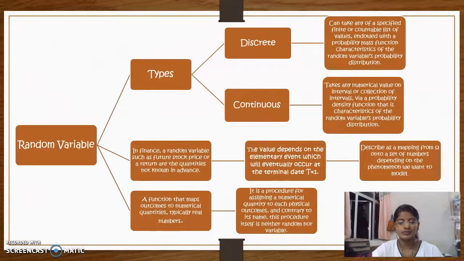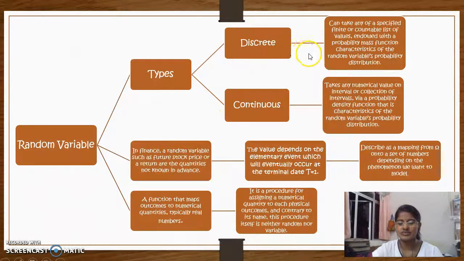And we proceed to the random variables. It is a function that maps outcomes to a numerical quantity, typically real numbers. In finance, random variables such as future stock price or return are quantities not known in advance. A random variable is also divided into two types, which are discrete and continuous.